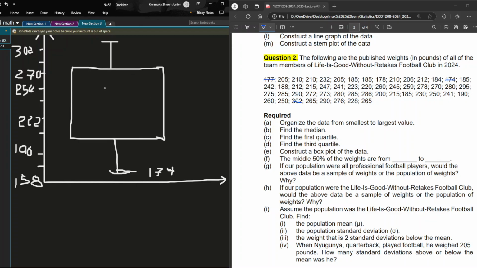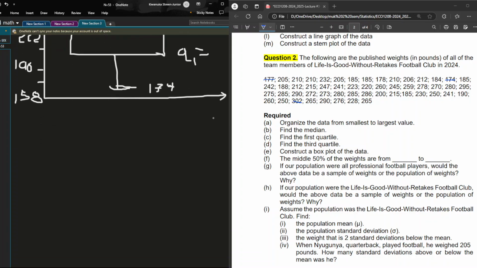Okay, and here our median is already done, and it is 241. So then you can indicate that the median is 241. You can indicate here that this is our Q1 and this is our Q3, and by that you have indicated the values here. You have completed your box plot.